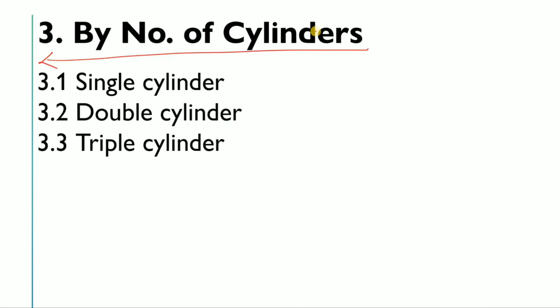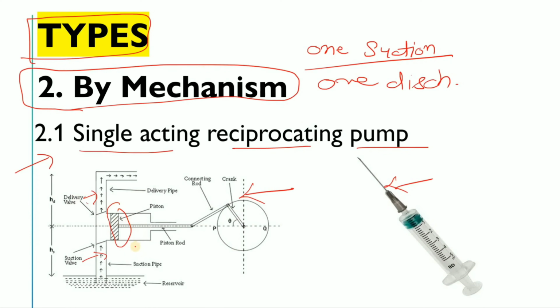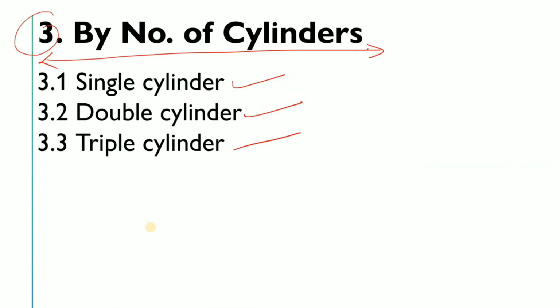Now if you classify the reciprocating pump by number of cylinders, in the second type, how do we classify? By the mechanism, like single acting, double acting, triple acting. Same in the third: if I say the number of cylinders, there can be one cylinder, double cylinder, triple cylinder. See here, there is one cylinder. This is your cylinder, right? So there may be one cylinder, there may be two cylinders, there may be triple cylinders. So it depends on your requirement.